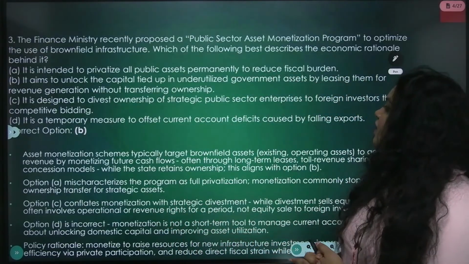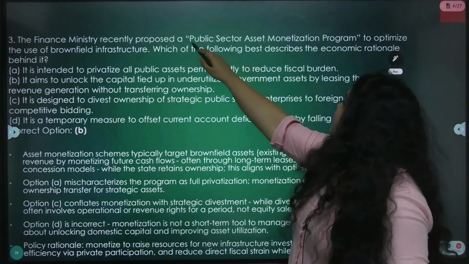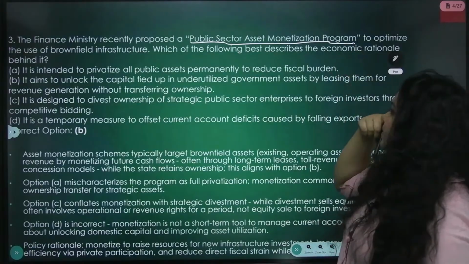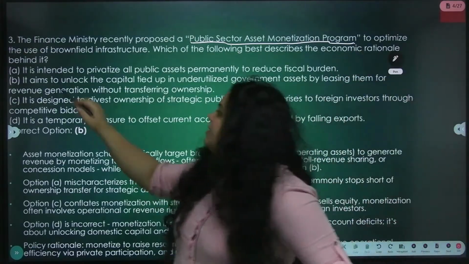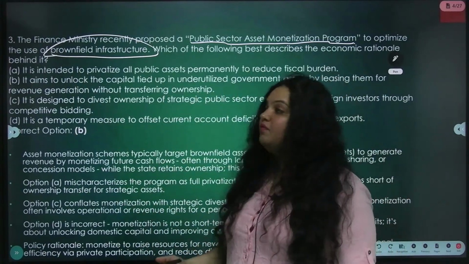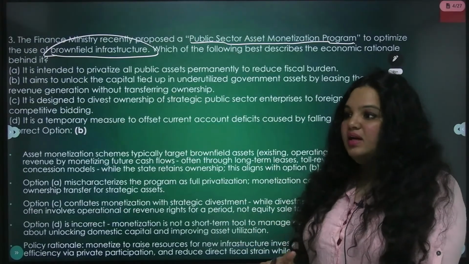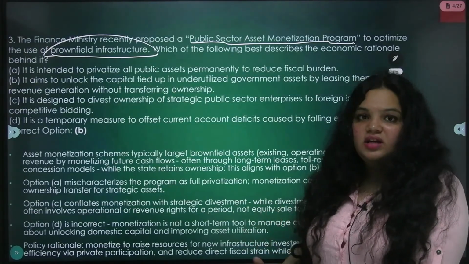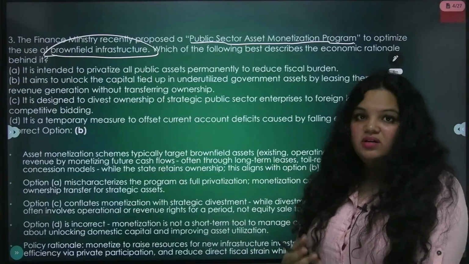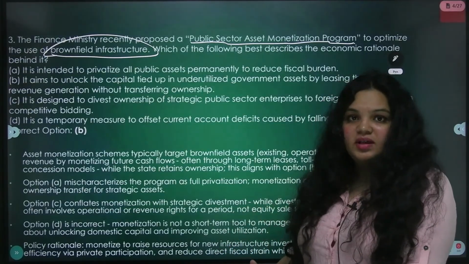the finance ministry proposed a public sector asset monetization program to optimize the use of brownfield infrastructure. There are different types of infrastructure, greenfield, brownfield. You should take a look at that, and public sector asset monetization. Basically, our public sector, especially the Indian Railways and the power plants, everything, they have a lot of infrastructure with them.